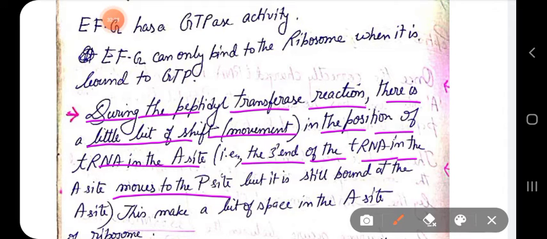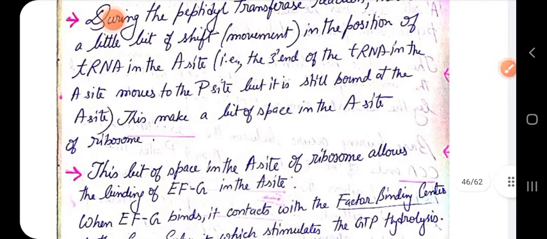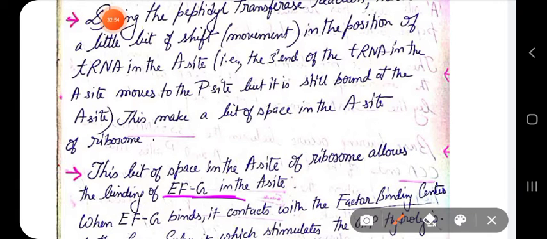So due to which, a space is created on the A site, and this bit of space is enough for binding of EFG.